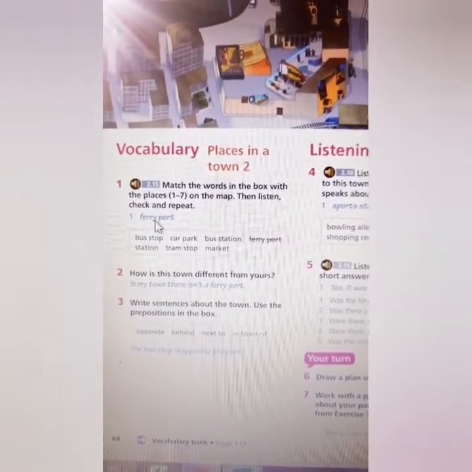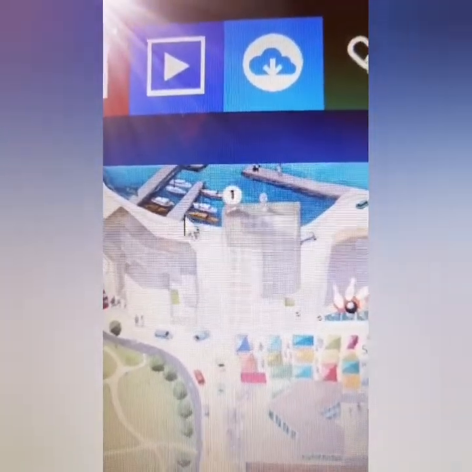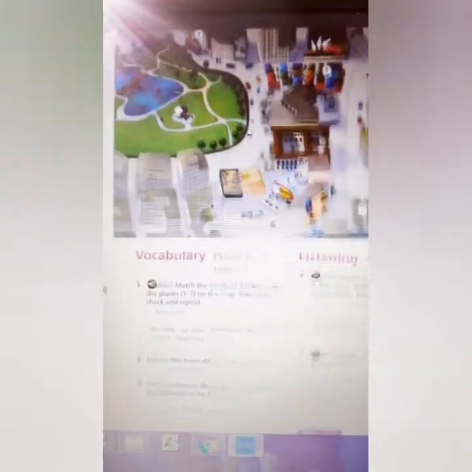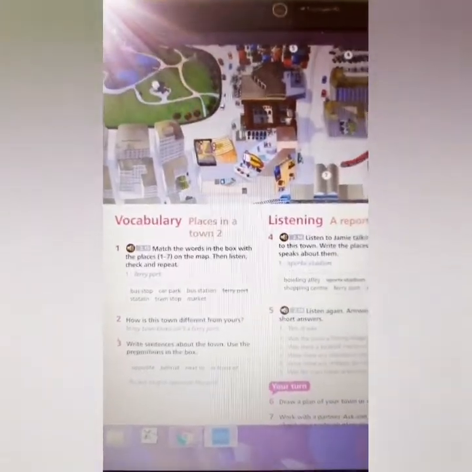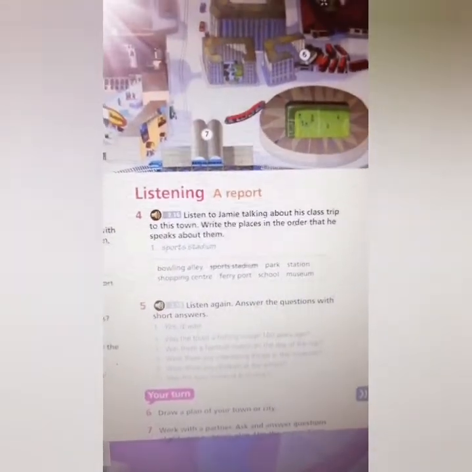Number 1 is ferry port. So you know that number 1 is going to be this one. This is the ferry port, where ships and boats and ferries stay for a while, right? Then you have to use match. So that's exercise number 1. After you finish this, we're going to do a listening activity and then we stop.